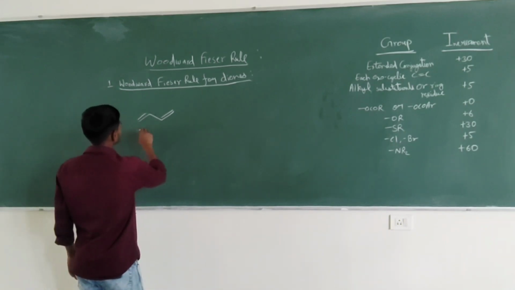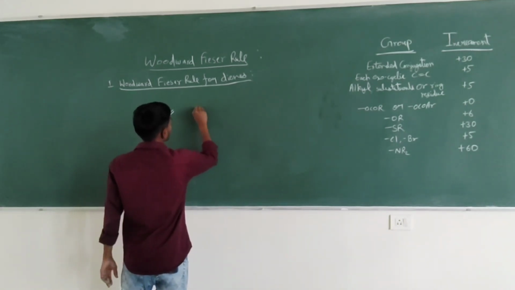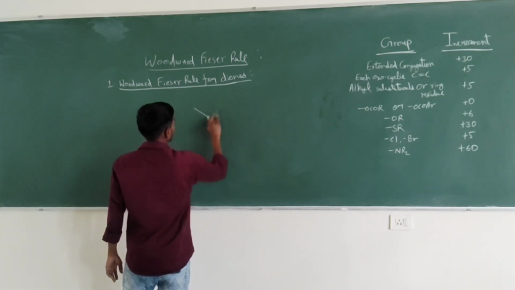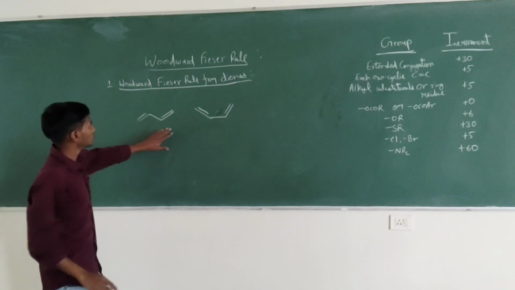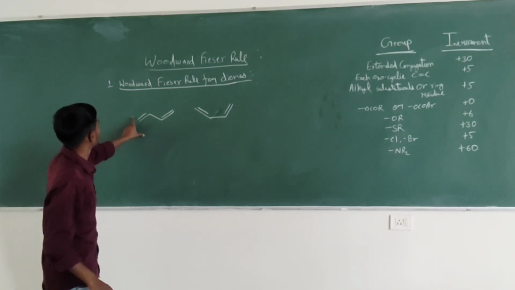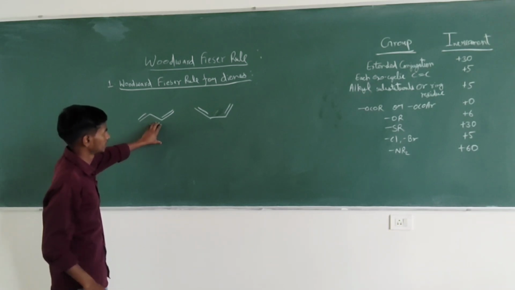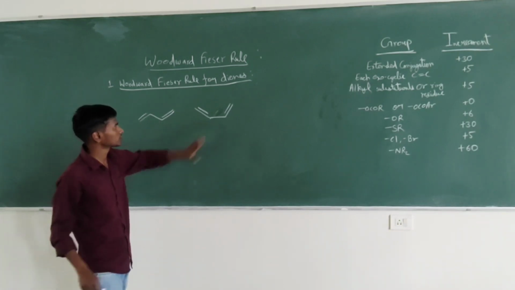These are two acyclic dienes, or 1,3-butadiene. This is the trans form and this is the cis form.